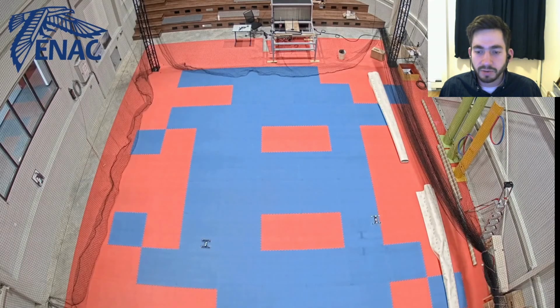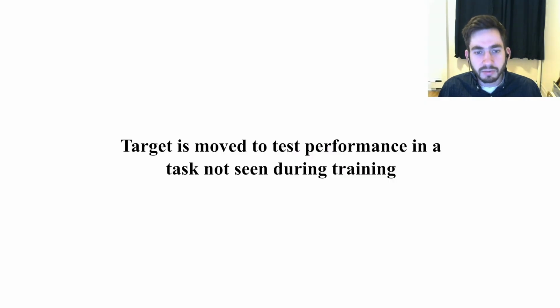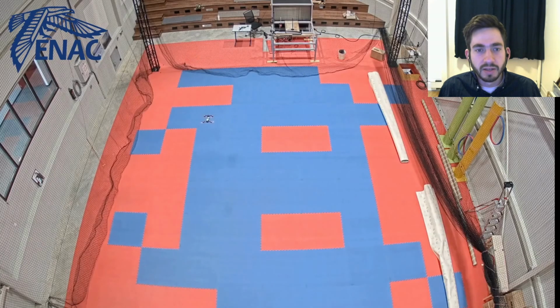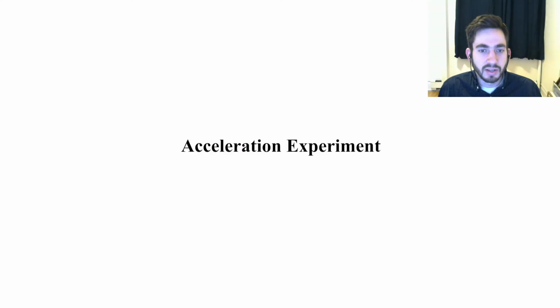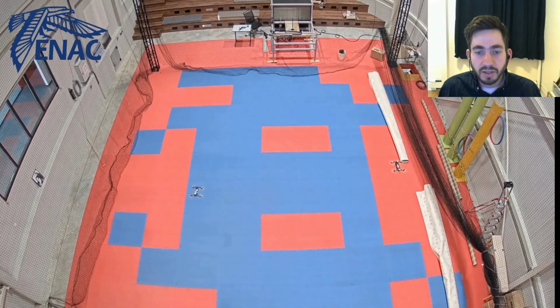The velocity experiment. So we have the chaser that takes off on the right, the target that takes off on the left. Then the chaser has to move to that desired location in front of the target. This is sped up quite a bit. And it does that successfully. But then we take it a step farther, we move the target around a bit, and we see how the chaser follows it. So this is a task that wasn't seen during training, but it can still accomplish it in the experiment here. Though we do notice there's a lot of overshoot and some steady state offset, especially for that velocity model. Then the acceleration model, see there's quite a bit less overshoot and steady state offset.